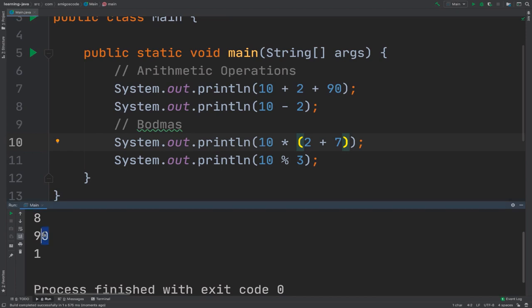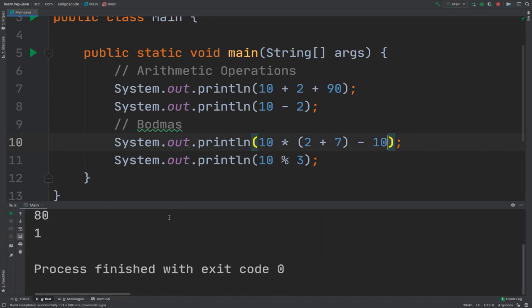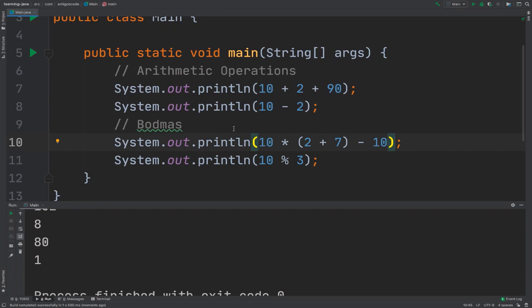There we go, 90 instead of 27. But now if I add minus and then 10, there we go, you should see that should be 80, right? So be aware of BODMAS, and it's the same way that you've learned at school. So this is pretty much how you perform arithmetic operations based on numbers.